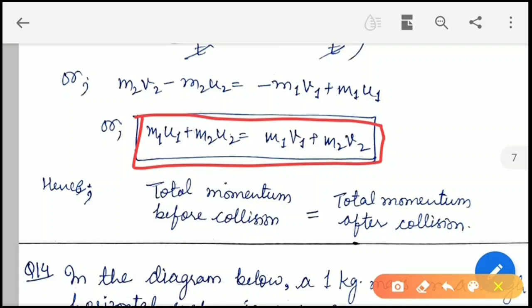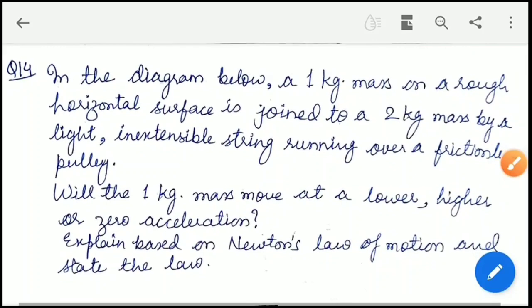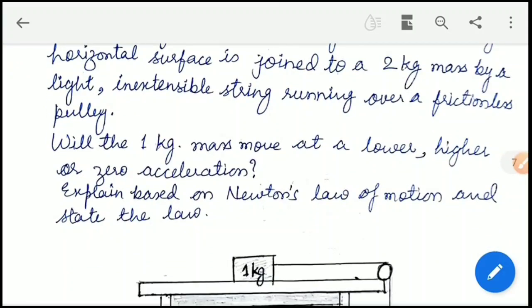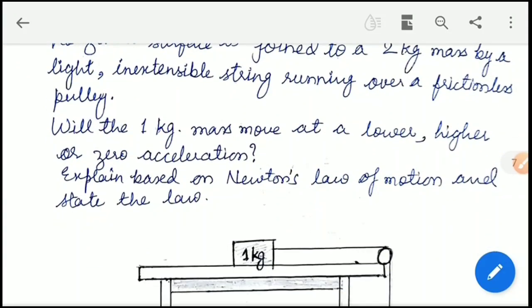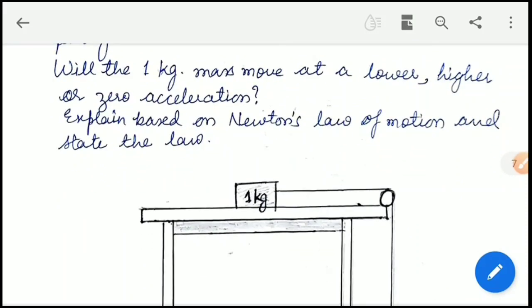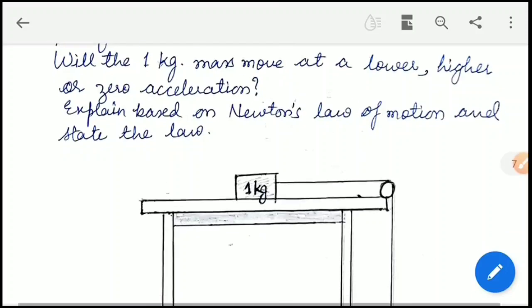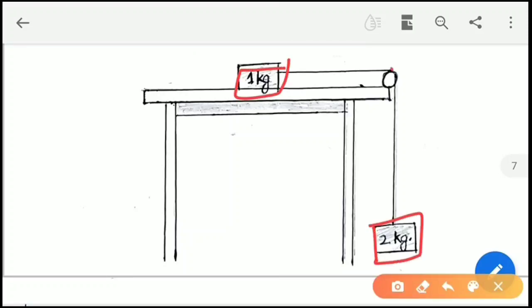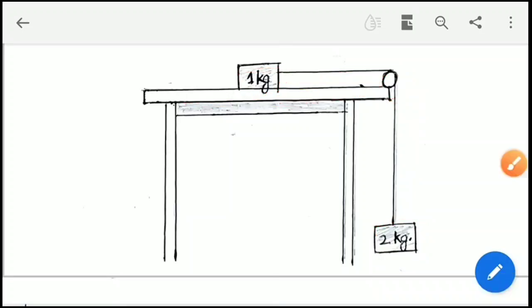Now let us see in the diagram below, a 1 kg mass on a rough horizontal surface is joined to a 2 kg mass by a light inextensible string running over a frictionless pulley. Will the 1 kg mass move at a lower, higher or zero acceleration? We have to identify, explain based on Newton's law of motion and state the law. The 1 kg block is there, this is the 2 kg block, this is the frictionless pulley and the string is tied here, and this is the slightly rough surface.